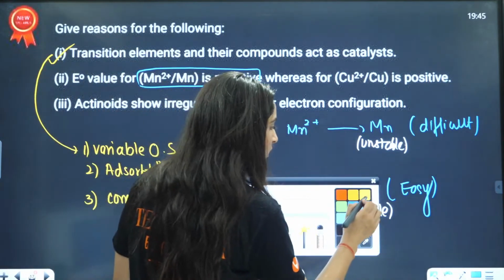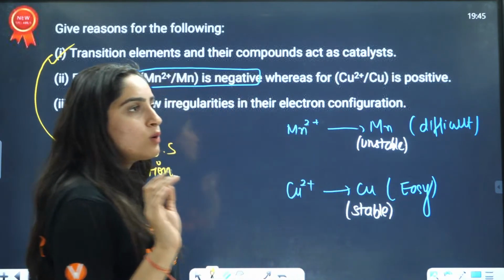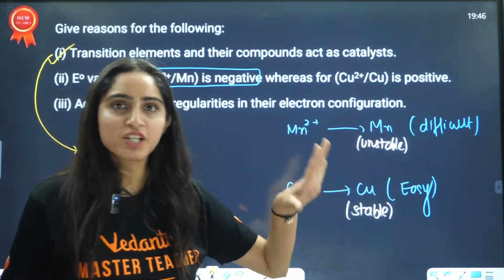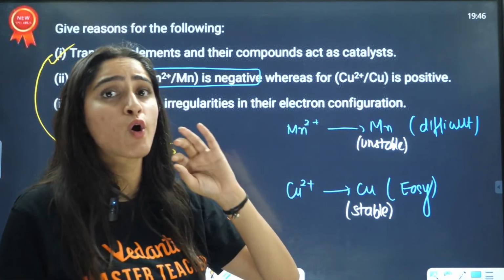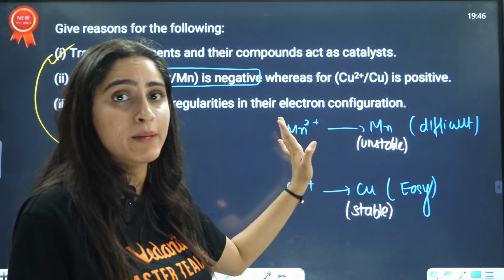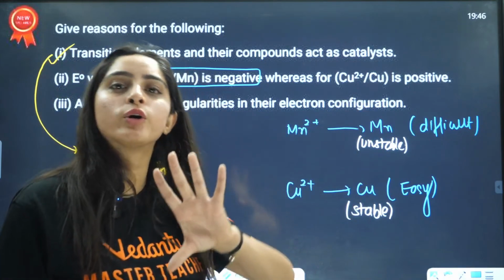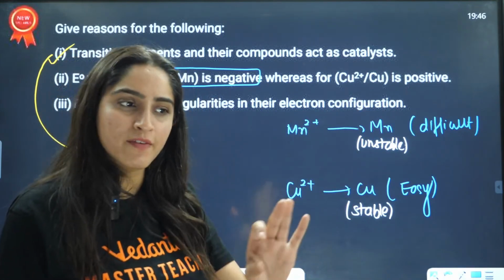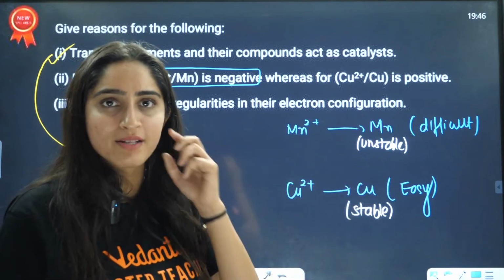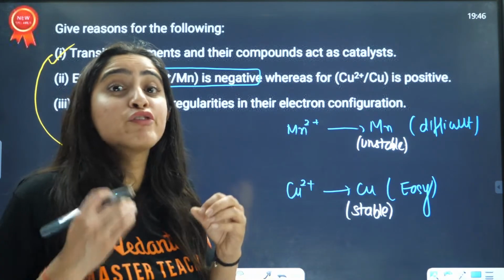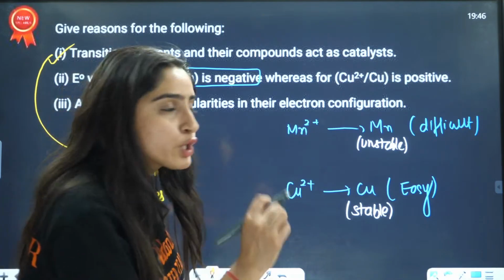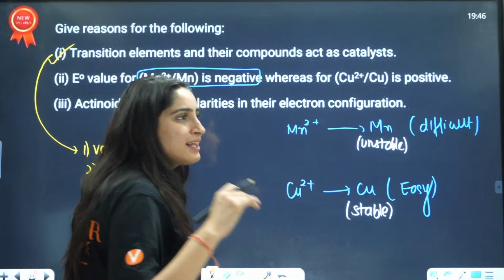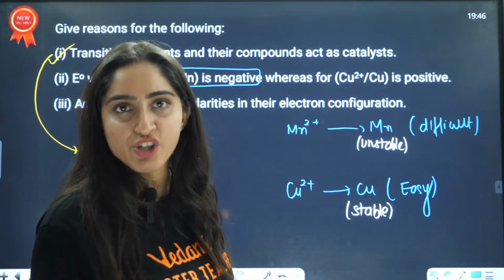So if you have written this much, that from Mn2+ to Mn it is very difficult because Mn is unstable as compared to Mn2+, they will give you good marks. They will know that this person knows the reason behind it. But if you want to make even more impact on the examiner, then what will you write? Because in the end it's all about what you have written in the sheet.